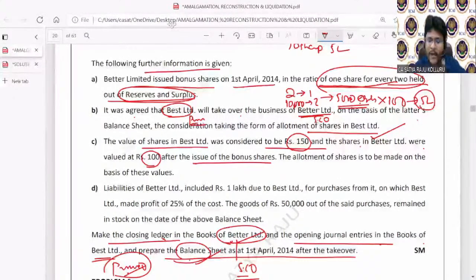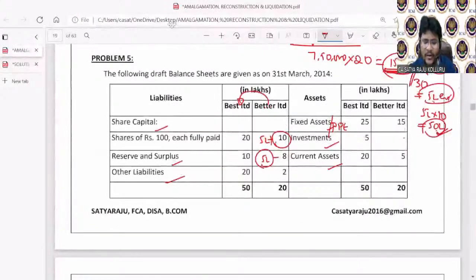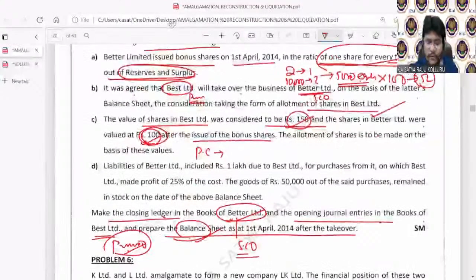Now, the value per share in the purchasing company is 150 and the value per equity share in the selling company is 100. Now, what is the amount of PC? Purchase consideration is equal to the number of equity shares in the selling company. How many equity shares are there after the issue of bonus shares? Total 15,000 equity shares are there. First 10,000, bonus shares we issued 5,000, total 15,000.